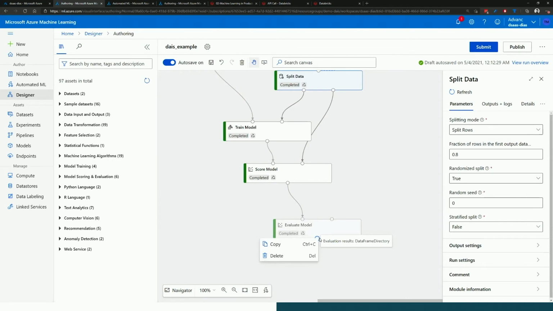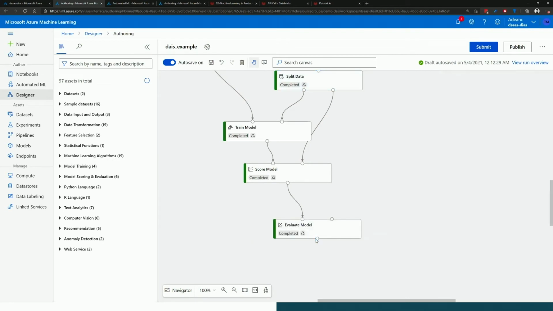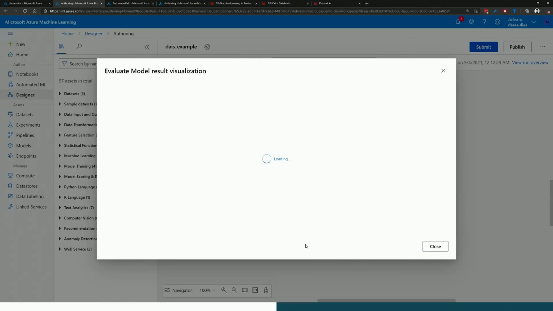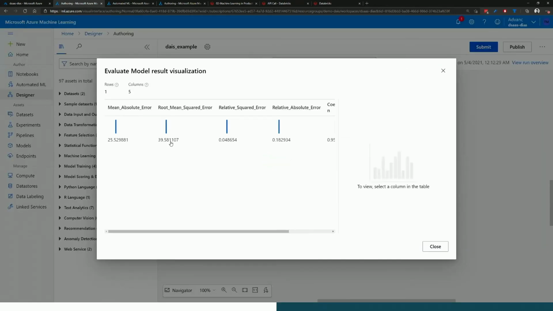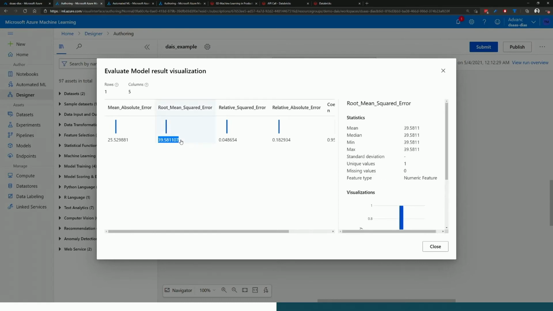If I click down in here, it's always an awkward one to click around, we'll eventually get the menu to come up, which is visualize. From here, I can see that my root mean squared error for this particular model is 39, it's almost 40, which is significantly less than what we were seeing before. So with each approach, we're able to slightly get a better way of working.